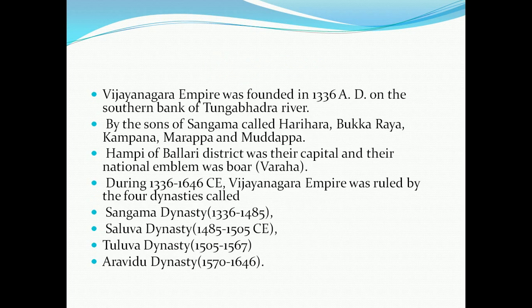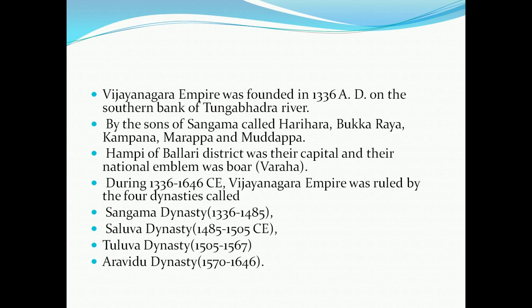Vijayanagara Empire was founded in 1336 AD on the southern banks of the Tungabhadra river. It was founded by the sons of Sangama called Harihara, Bukkaraya, Kampana, Marappa and Muddappa. Hampi of Ballari district was their capital and their national emblem was a boar, Varaha.